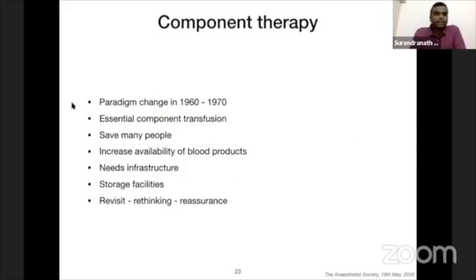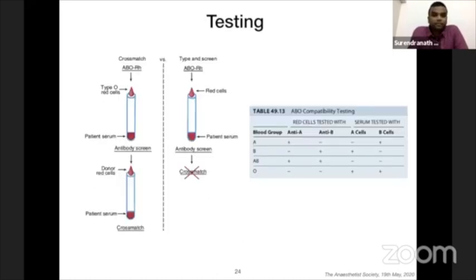So component therapy, as we saw, there was a paradigm change in the 1960s to 1970s. The essential component transfusion was only given to those who have hemophilia. Okay, they received only the factor transfusion. So that saved many people, and it increased the availability of blood products globally. But it requires a lot of infrastructure and investment because we need a perfect storage facility and a component separation process. So people revisited, rethought, and reassurance was given to component therapy. So this we already saw.